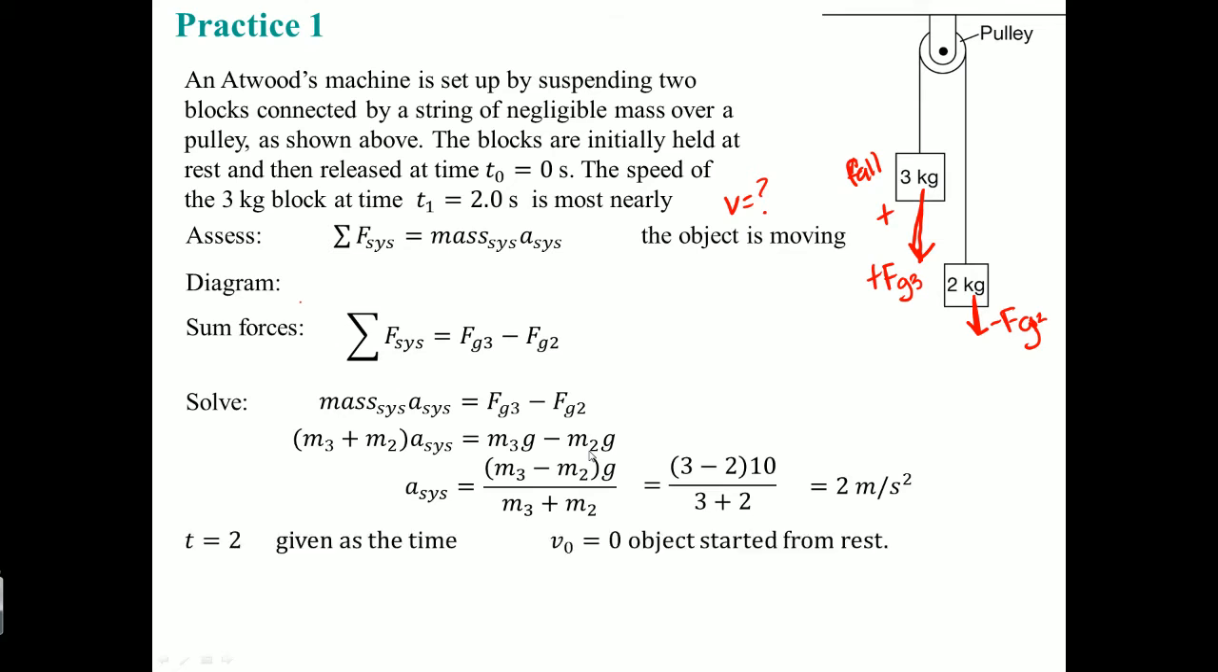Now it's like your kinematics equation. Plug in the values. t was 2. v naught was 0 because it starts from rest. You get v equals 4 meters per second.